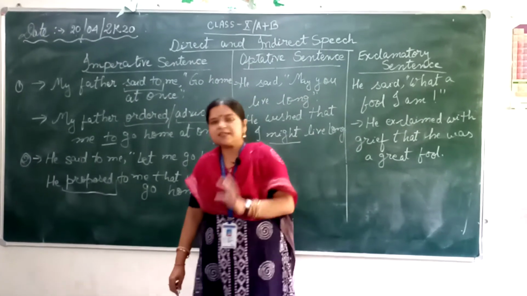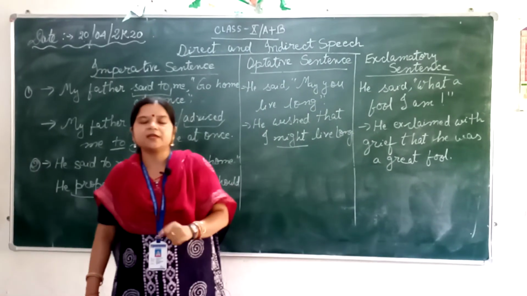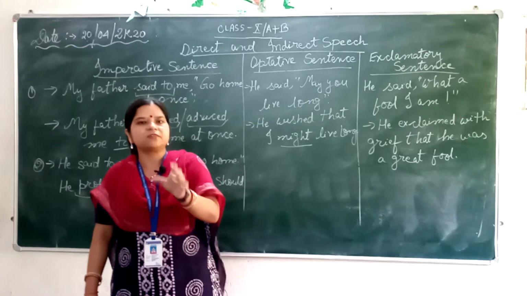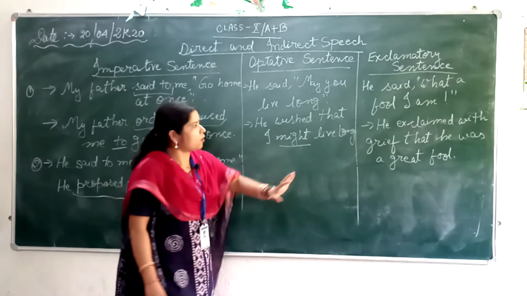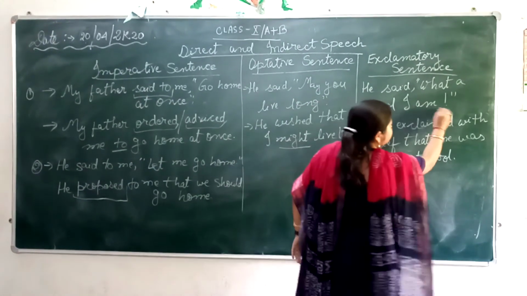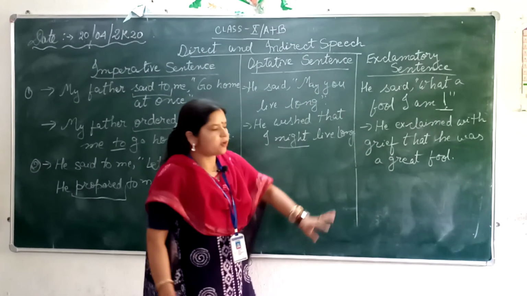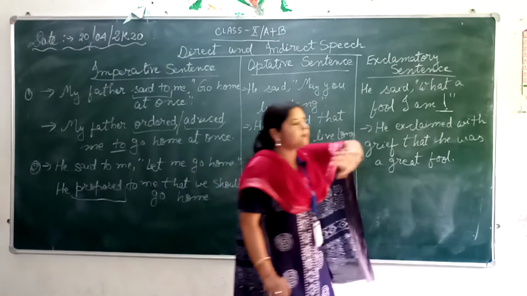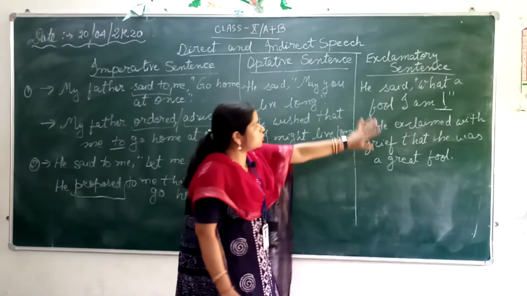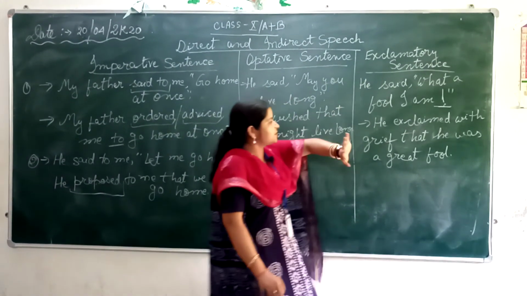Now in your sentence chapter you have already studied how to find out if the sentence is in exclamatory form. Normally we use the exclamation mark in exclamatory form. Whenever you see the exclamation mark used, you will follow the rules of exclamatory sentences.